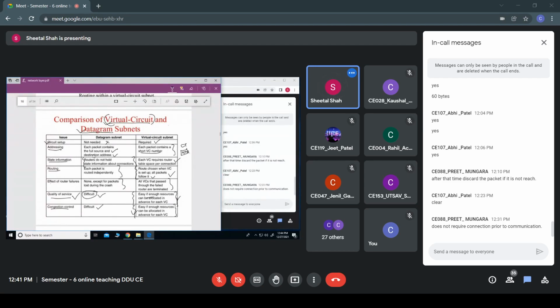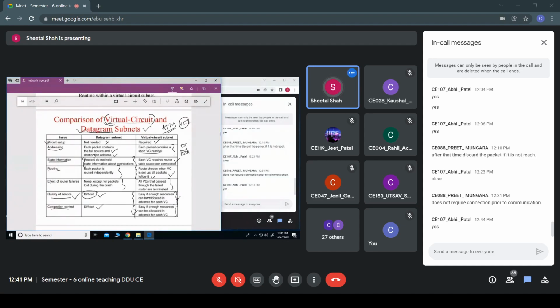Have we used ATM, in which we had a virtual circuit identifier? Do you remember? IP uses the datagram circuits, whereas one such example which uses virtual circuits is ATM.